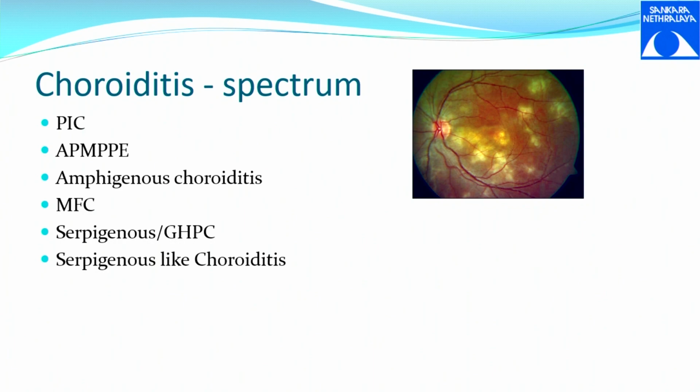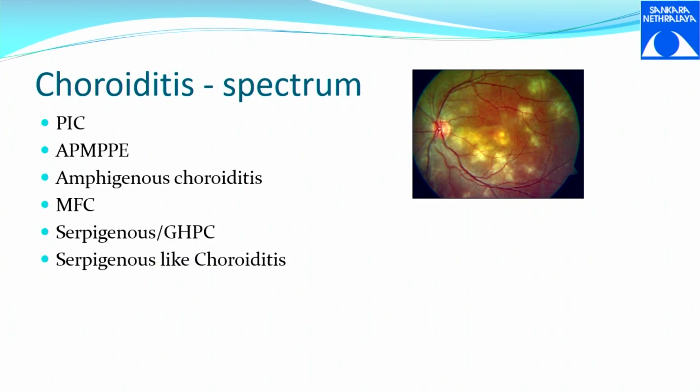So this is called APM PPE. When these lesions become even larger, it is called amphigenous choroiditis. And when it becomes even larger, you can call it multifocal. When these lesions coalesce to form a single lesion, it is called serpiginous choroiditis.